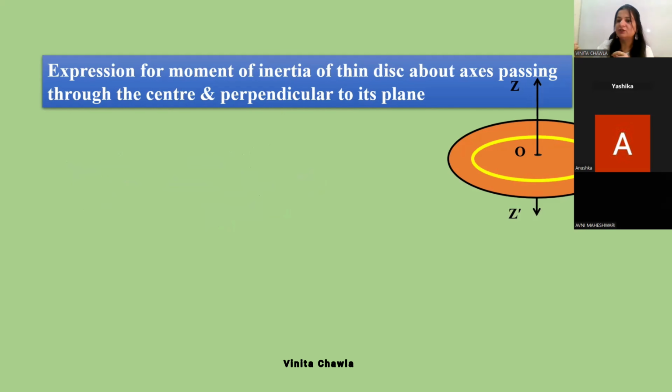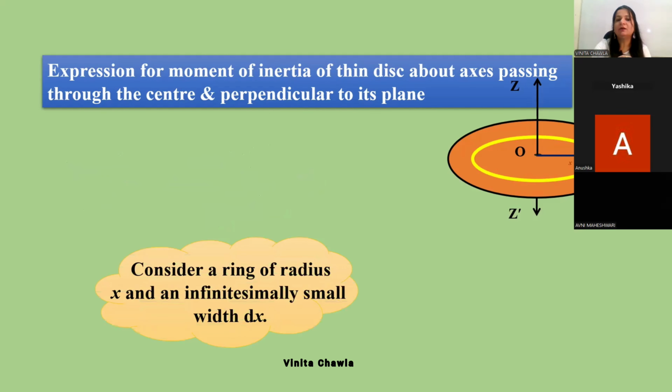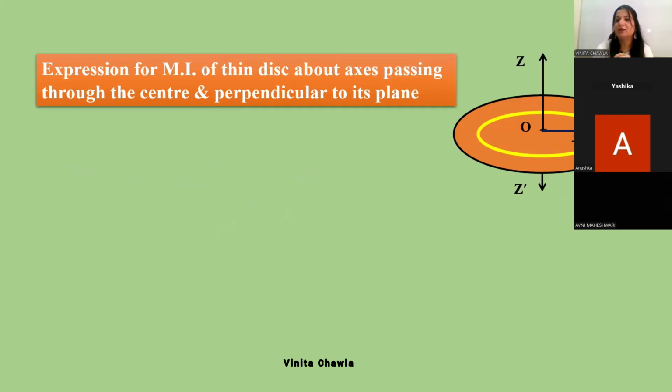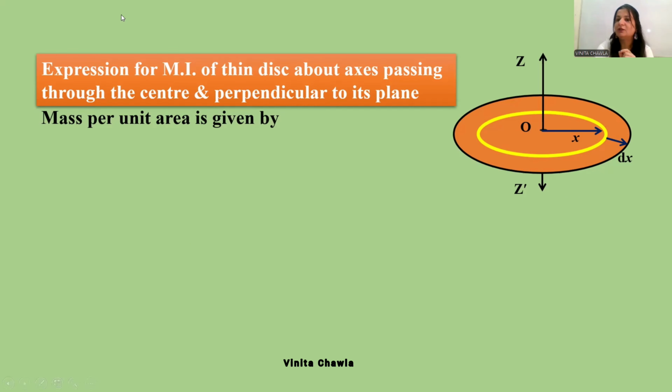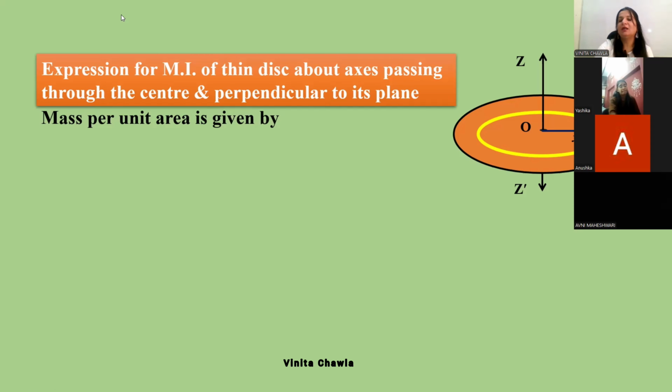So we'll assume one such ring on the disk, and this ring is at distance x from the center. Or we can say radius of the ring is x, and it is a very thin ring, of very small thickness. Thickness of the ring is dx, and radius of the ring is x. So we can find mass per unit area, because for something like rod or ring, we find mass per unit length.